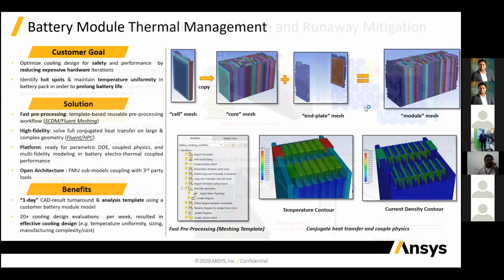So we will be able to use the battery models to a greater extent.